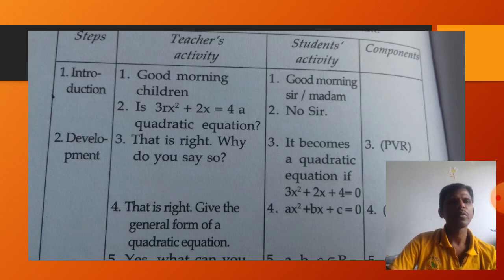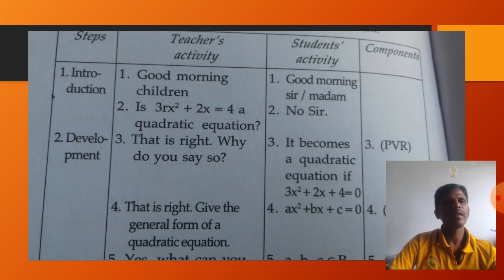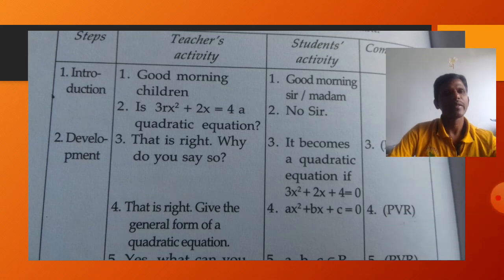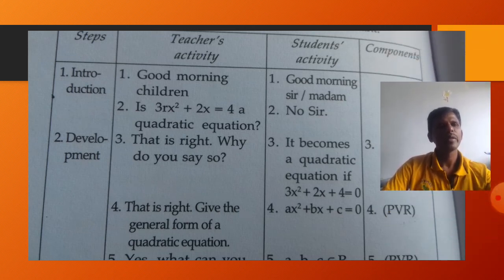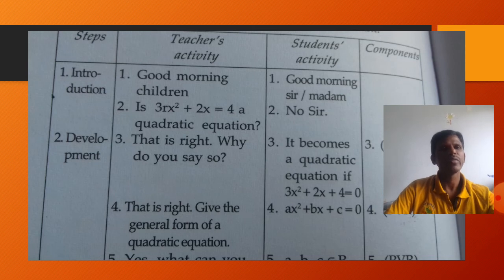Then the teacher moves, that is right, give the general form of a quadratic equation. Here also generally the teacher is using the PVR and asking the general form of quadratic equation. The student replies ax square plus bx plus c is equal to 0. That is called what? That is right, also called positive verbal reinforcer.